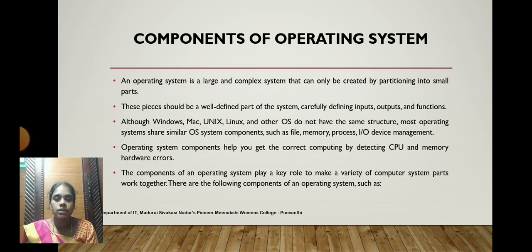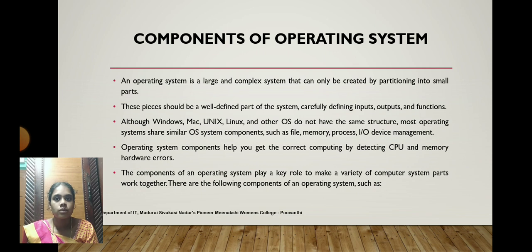Most operating systems share similar components such as file, memory, processor and input-output device management. These components are shared by the operating system for the overall performance of the computer.